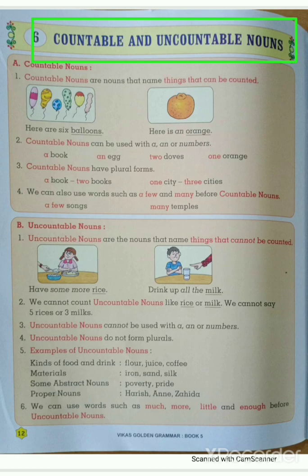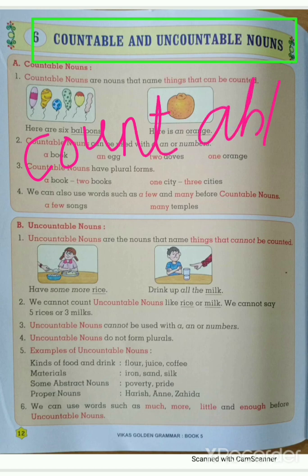Countable, in the name, when you read it you will understand, count, it means count. Countable means nouns that can be counted. Okay, we can count it. It means 1 2 3 4, like that way you can count it, the things that can be counted.